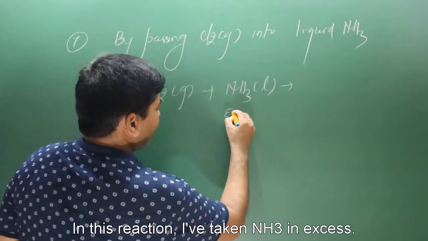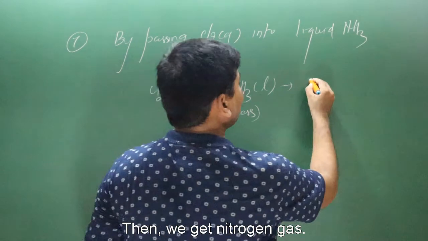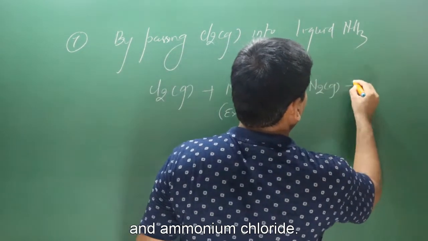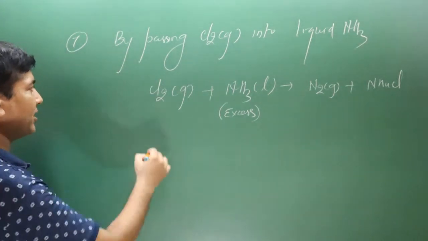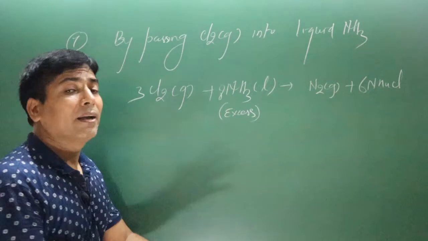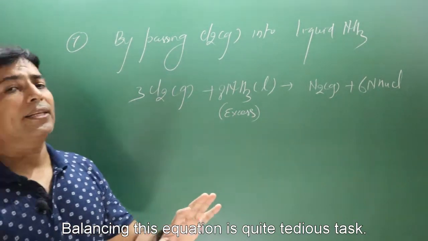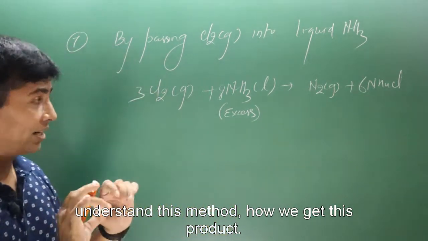In this reaction, I have taken ammonia in excess. Then we get nitrogen gas and ammonium chloride. We can balance this equation. Here we have 3, and it is 8, and it is 6. Balancing this equation is quite a tedious task. And how do we get this product? Understand this method, you will know how we get this product.